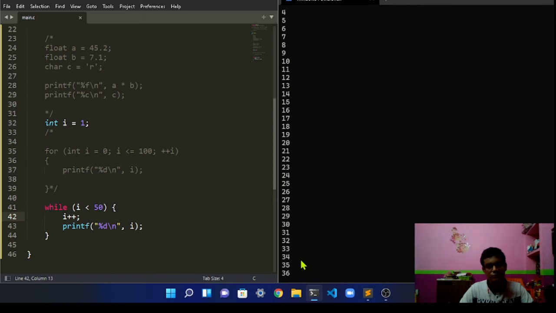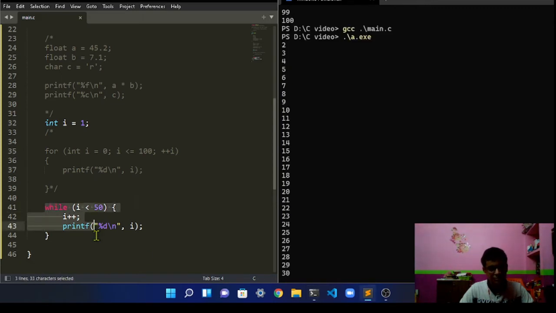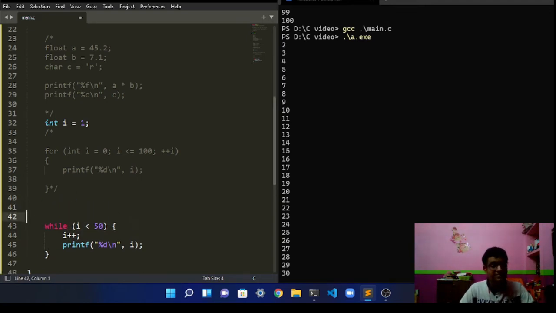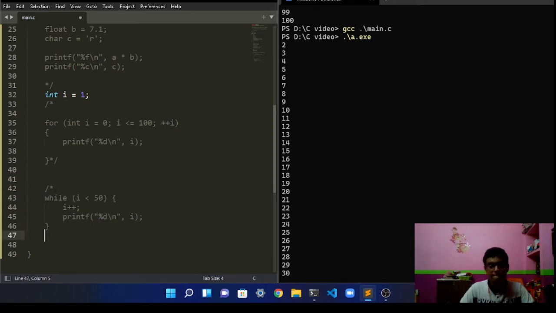So it ran the loop, and this is the while loop. The next loop we are going to take a look at is do while. This is the syntax of the while loop, but there's another way you can do that. First of all, let's comment this line out, and now we're going to take a look at the do while loop.